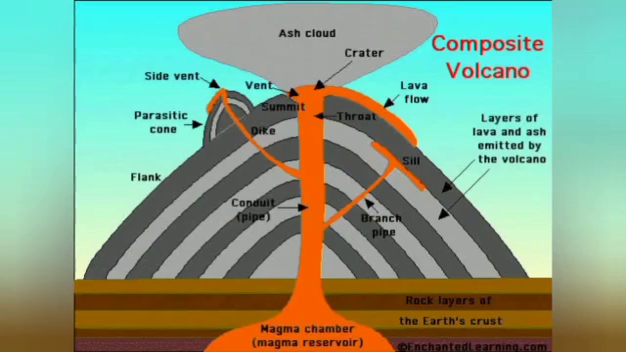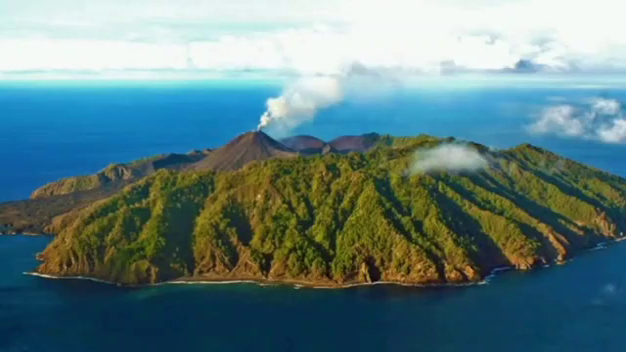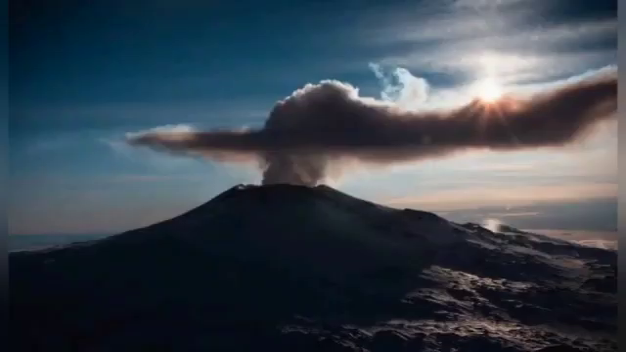When the magma reaches the earth's surface, it is called lava, and lava solidifies and forms rocks. Now, there are three types of volcanoes. What are they? First, active volcanoes. Now, what is this? These volcanoes may erupt anytime or have erupted in the recent past. The Barren Island in the Andaman Islands is an active volcano. Mount Vesuvius, Mount Fuji, and Mount Erebus are some of the famous active volcanoes.